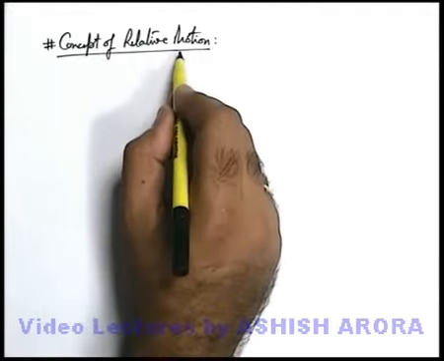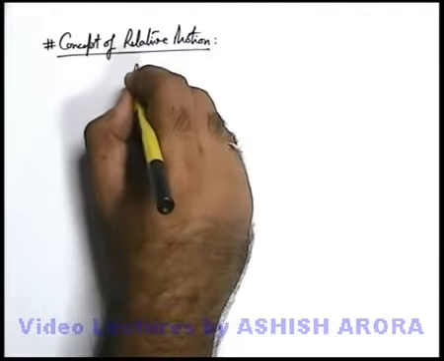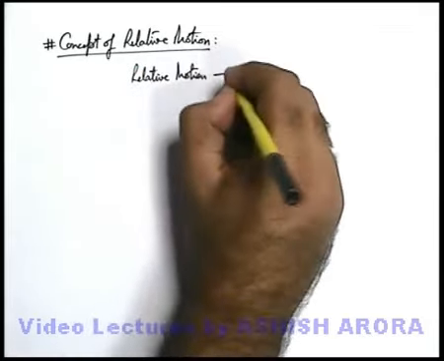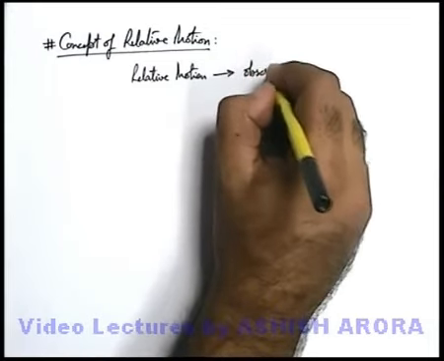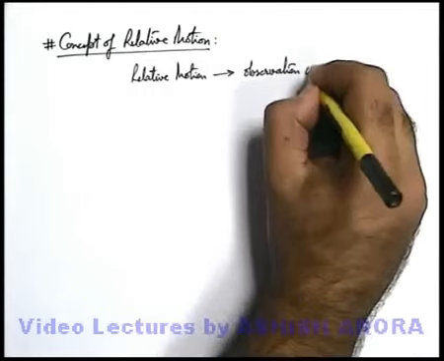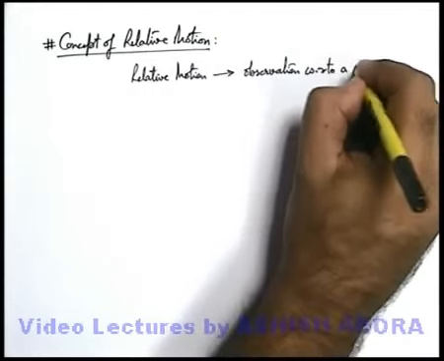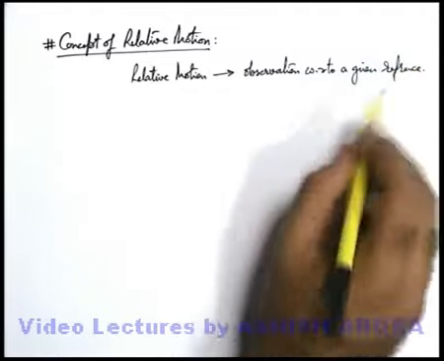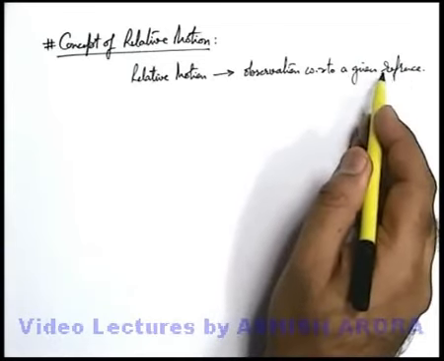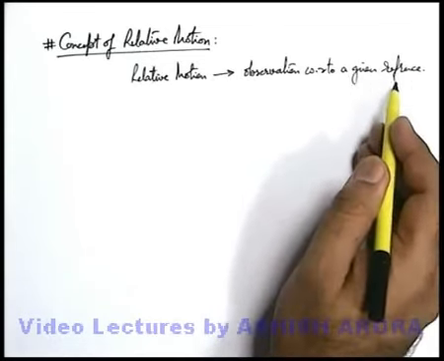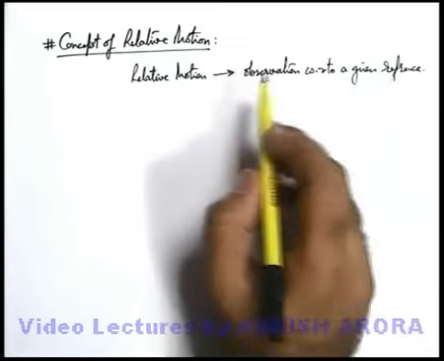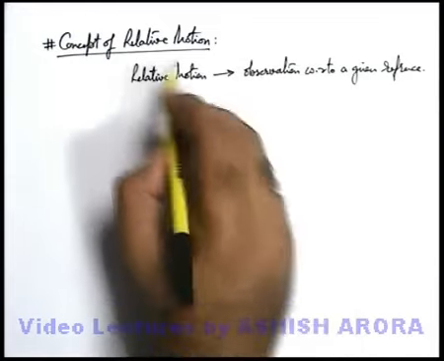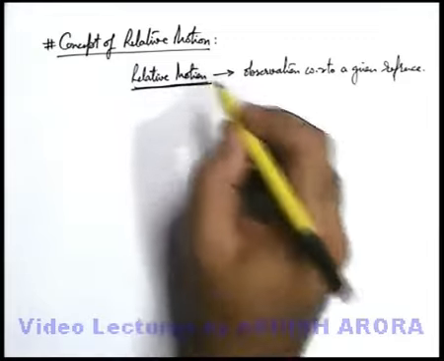Let's see the concept of relative motion. This concept of relative motion is basically linked with the type of observer or observation. Observation with respect to a given reference. When we talk about a reference, we have already studied that a reference frame may be considered to be at rest or may be considered to be in motion. So when the motion of a body is observed with respect to another body or another observer, that motion we simply call relative motion.